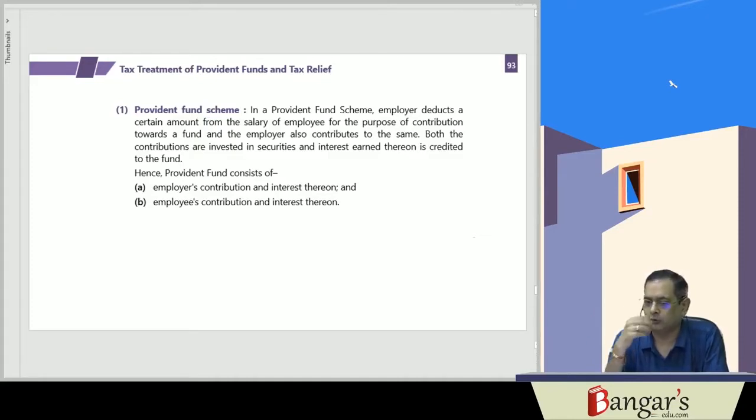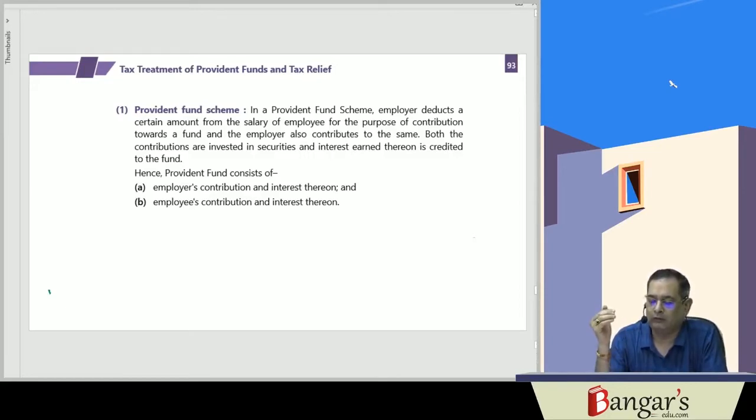He can also take a loan from the provident fund. So here basically, the provident funds consist of the employer's contribution, the employee's contribution, and the investments on which interest is earned. So we will be discussing the tax treatment of the provident fund.